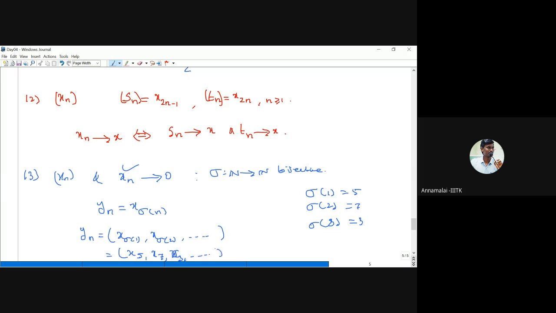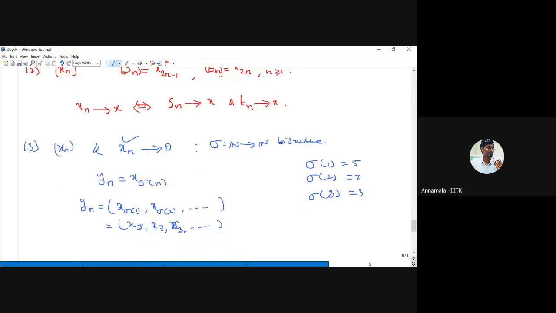So this is our sequence yn. You just permute, or interchange, the positions. Now, what can you say about the sequence yn? Does it converge or not? If it converges, what is the limit, given that xn converges to 0?